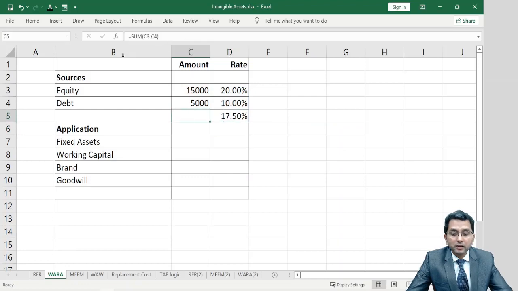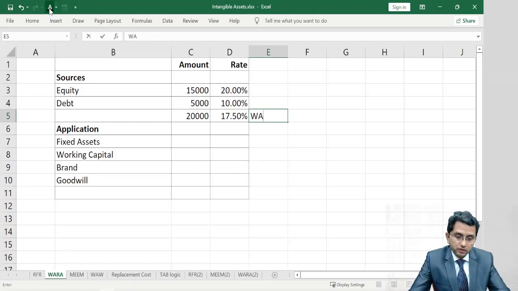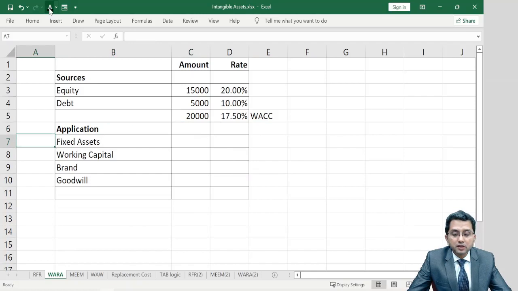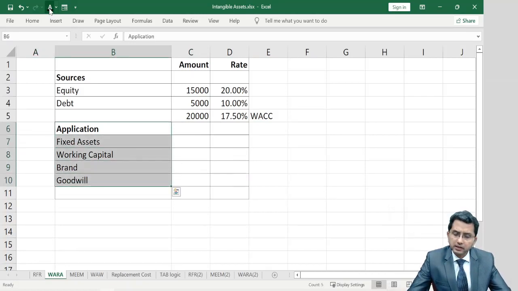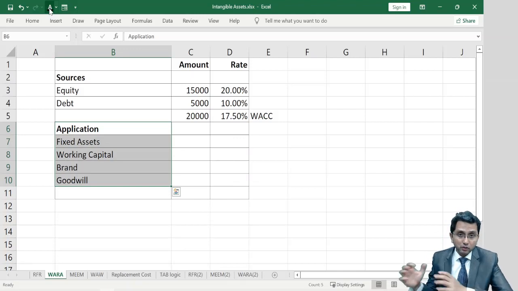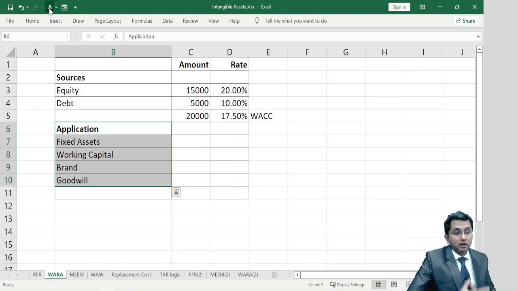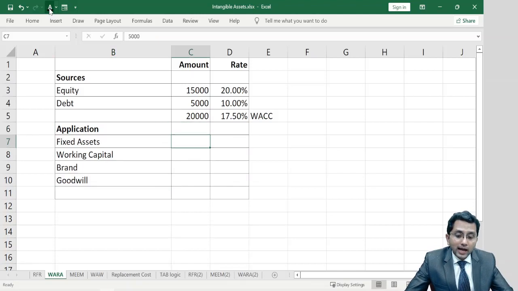So that's 17.5%. This is the weighted average cost of capital. If you are trying to make valuation of business as a whole, which includes fixed assets, working capital, brand, goodwill, everything, then WACC is a suitable discounting rate if free cash flow to firm are calculated. But if you're trying to make valuation of individual asset, like fixed asset individually, or working capital, or brand, or goodwill, you will have to consider each of the things separately.